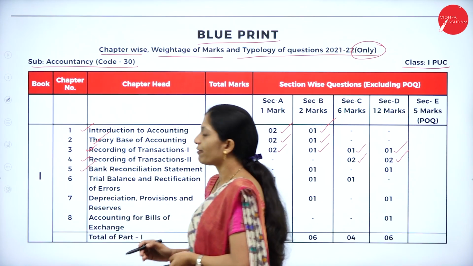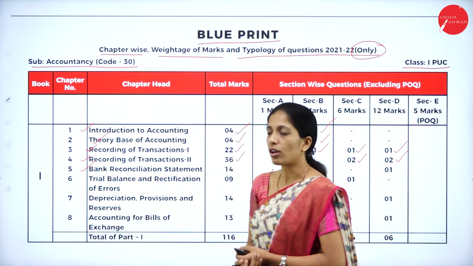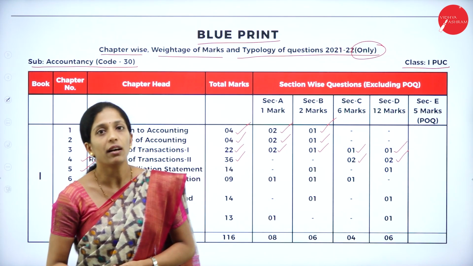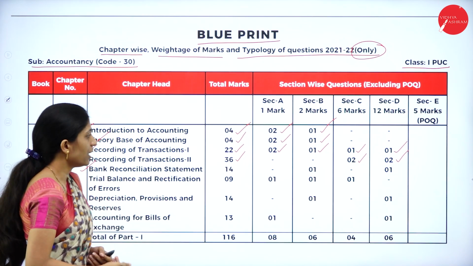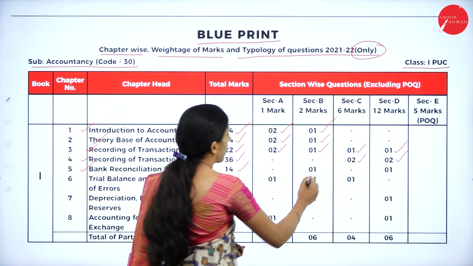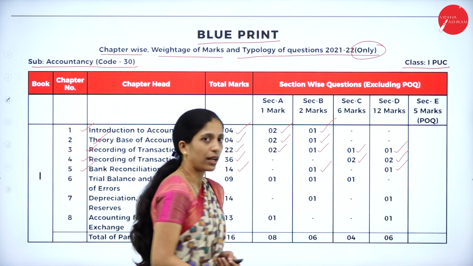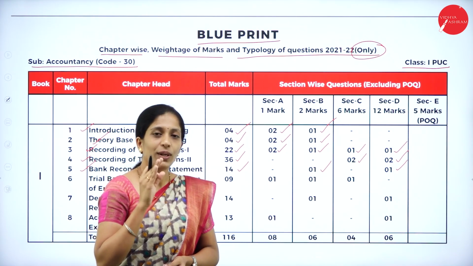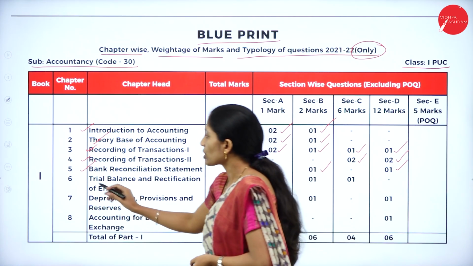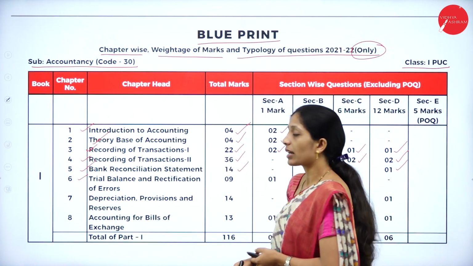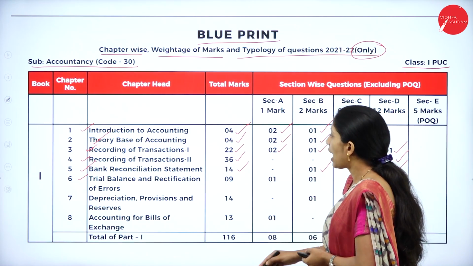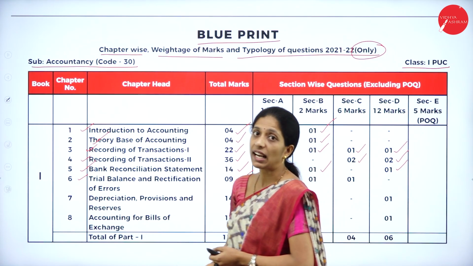Now coming to chapter 5 from the part 1 book, Bank Reconciliation Statement. Again a very important chapter, where practical problems can be asked. The total weightage is 14 marks, where you will get 1 question of 2 marks and 1 question of 12 marks. Now coming to chapter 6, Trial Balance and Rectification of Errors. This is also one of the important chapters, and the weightage of this chapter is 9 marks.